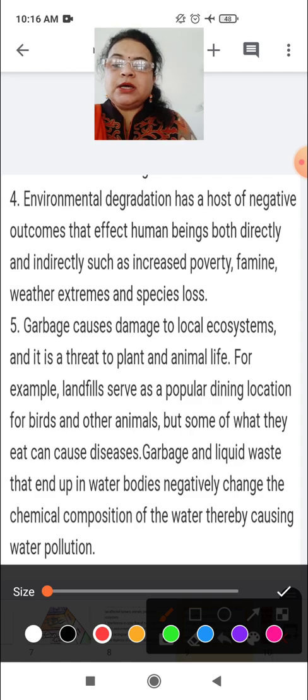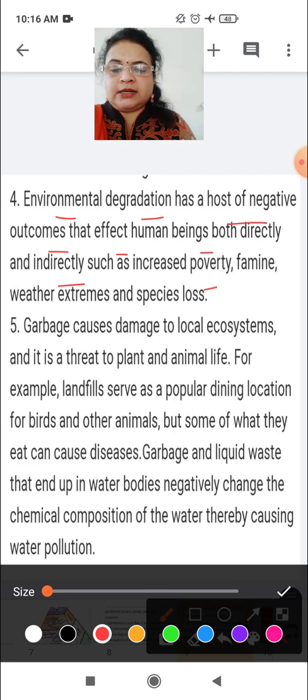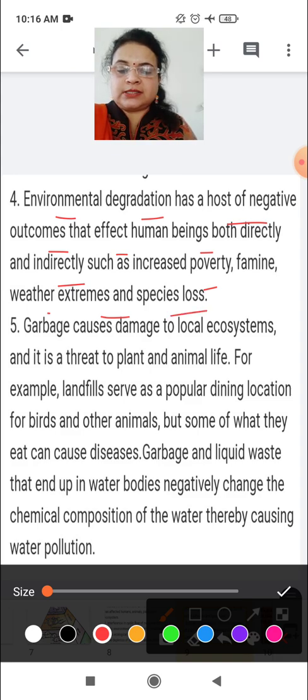Let me read for you. Environmental degradation has a host of negative outcomes that affect human beings both directly and indirectly, such as poverty, famine, extreme weather, species losses.